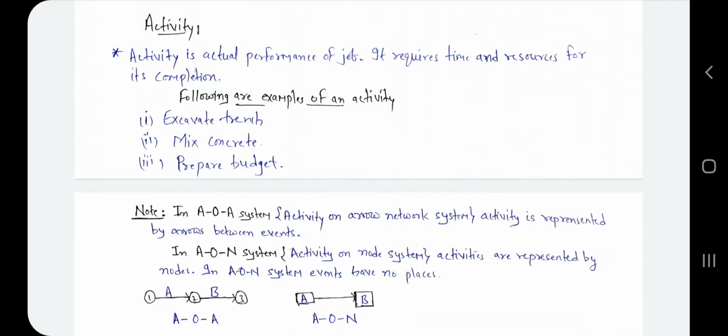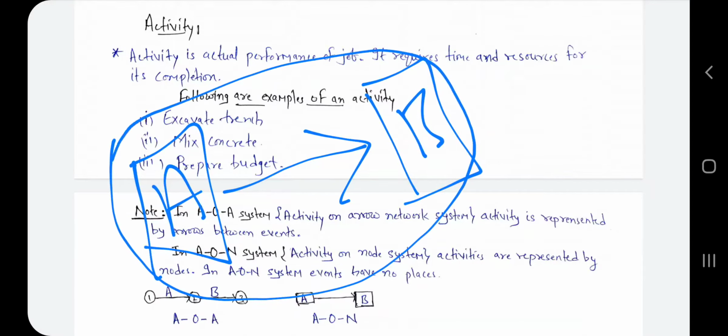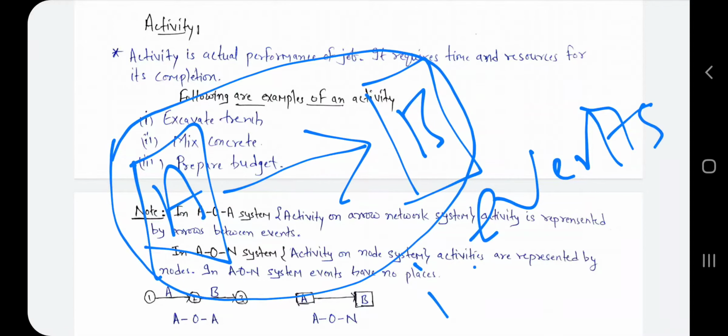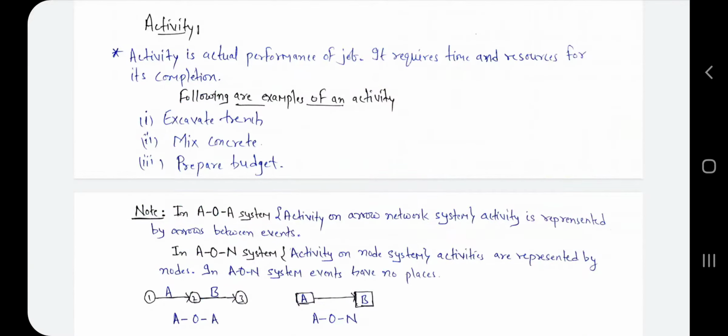Okay, if we show the activity on a node, means if this is the A activity and this is the B activity, and in this way we write the activity, then this is called the activity on node system. In the activity on node system, events are not considered, but in activity on arrow, events are also shown.